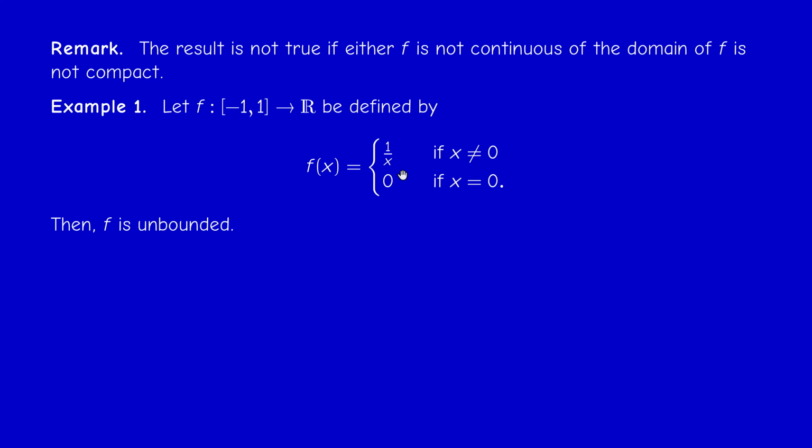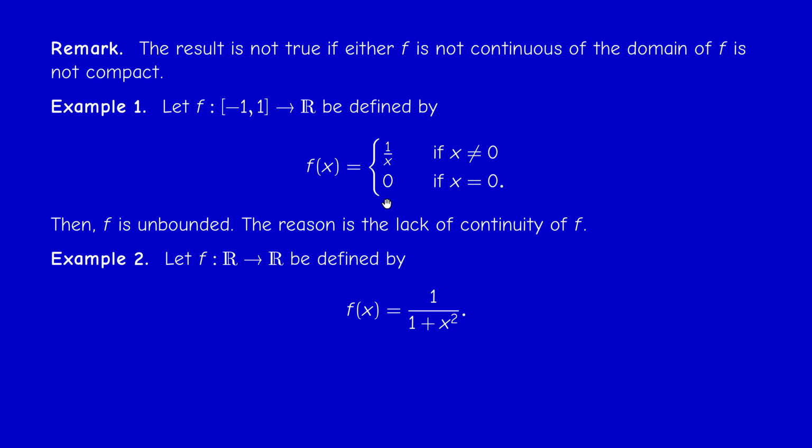What is the problem? The problem is that f is not continuous, and it doesn't depend on how we define f of x at 0. You can put anything here, 1, anything, -1. The problem is that f tends to infinity or minus infinity at 0, so no matter how you define this, it will be discontinuous. So the problem here is the lack of continuity of f. So continuity is very important to prove that f is bounded.